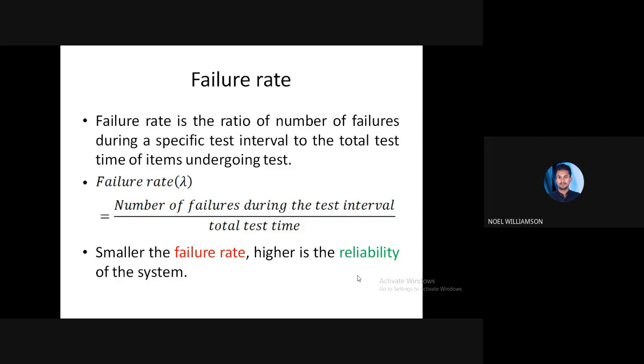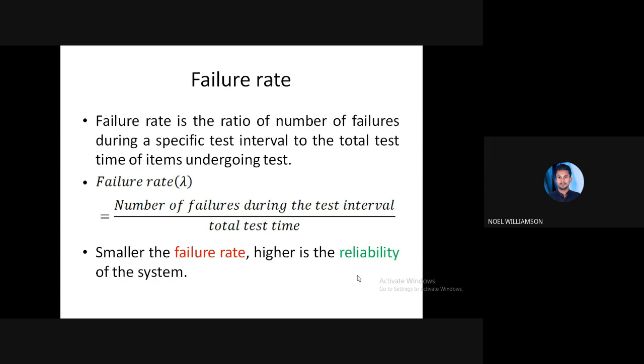For any failure to occur, we can divide it into 3 stages. That is the life cycle of any product. So how it is failing, or the stages of failures, we can represent in a bathtub curve. All these you will see in later cases.